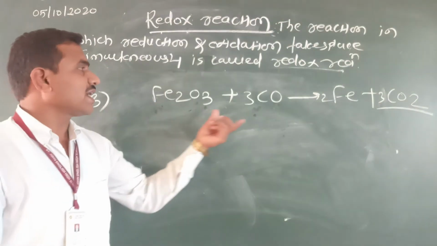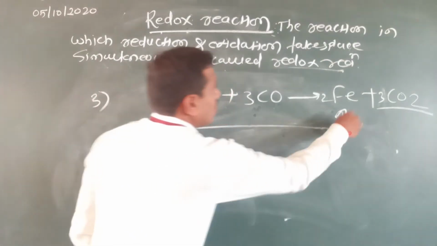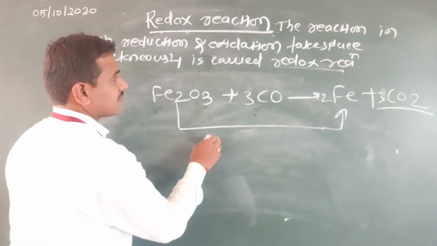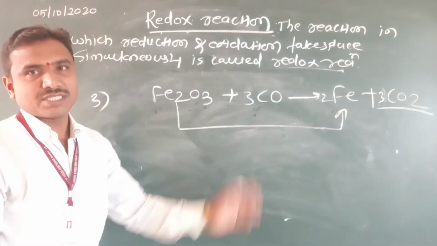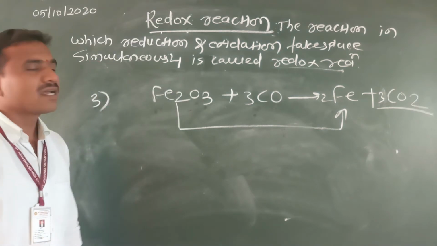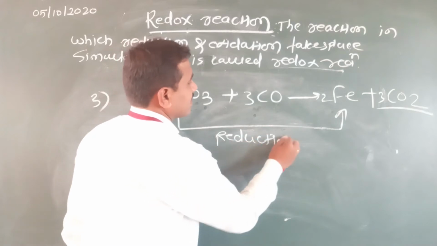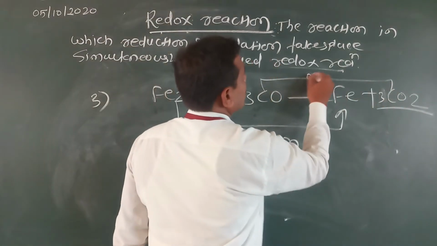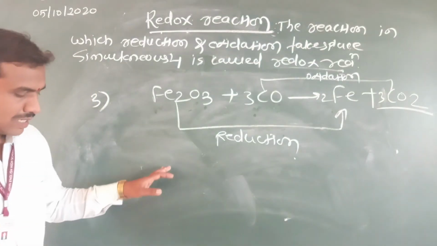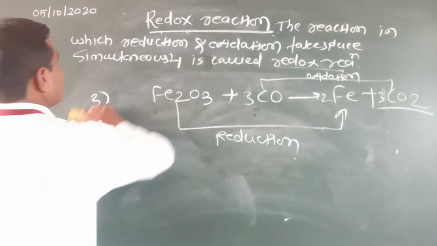See here, the ferric oxide reacted with carbon monoxide forms Fe. Loss of oxygen, reduction, and this gain of oxygen, oxidation. The reaction in which reduction and oxidation take place simultaneously, that reaction is nothing but the redox reaction. See here. So, what is the difference between oxidation and reduction reactions?